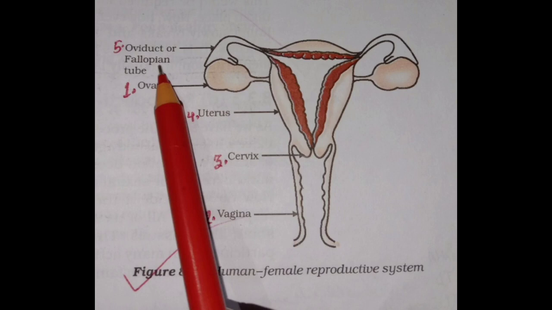One thing I'm going to tell you which is very important, you must remember, that is the site of fertilization. What is the fertilization site here in the oviduct? Fertilization of the ovum takes place in the upper portion of the fallopian tube, that is the ampulla region. So the ampulla is the site of fertilization. Students, you have seen that the female reproductive system mainly consists of the vagina, cervix, uterus, ovary and oviduct.